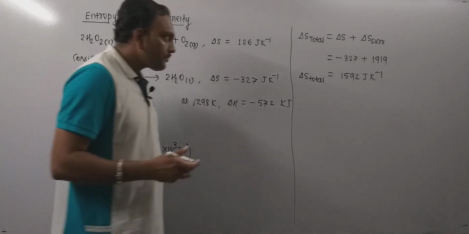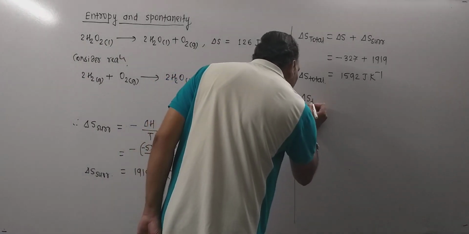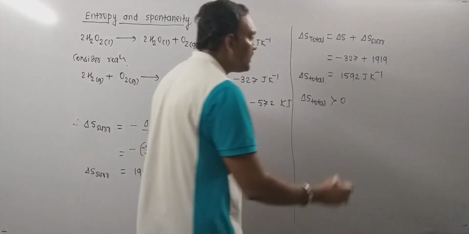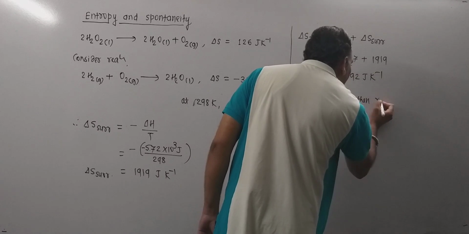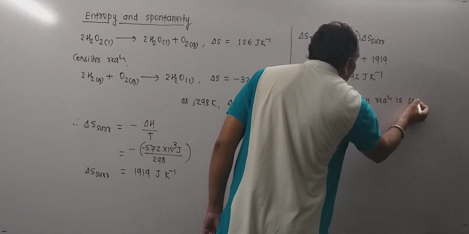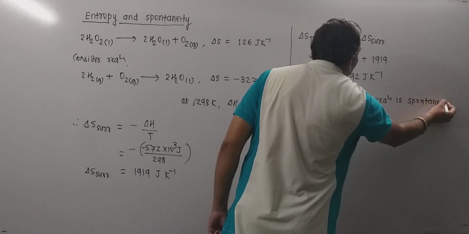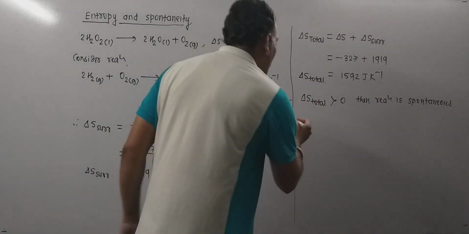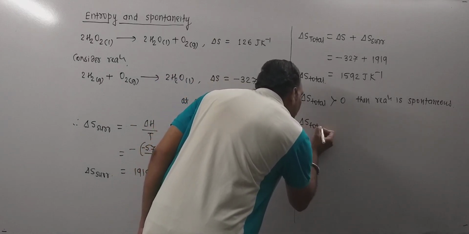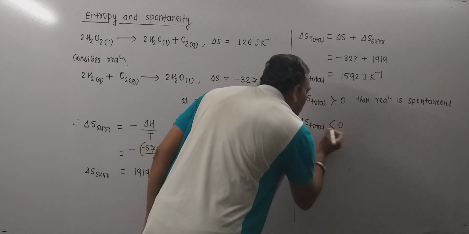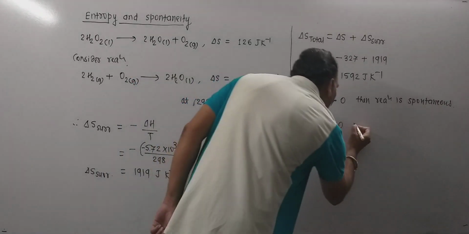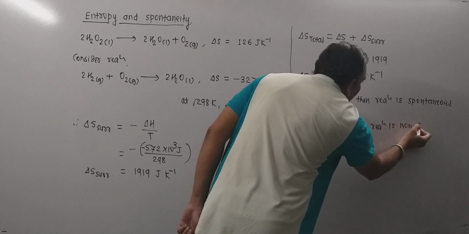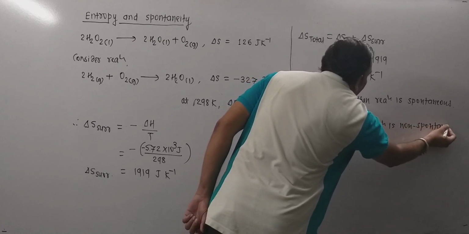Thus, when delta S total is positive, or greater than 0, the reaction is spontaneous. Whereas when the total entropy change, delta S total, is less than 0, when it comes out negative, then the reaction is non-spontaneous.